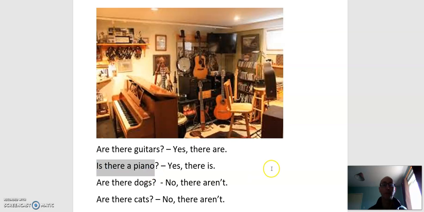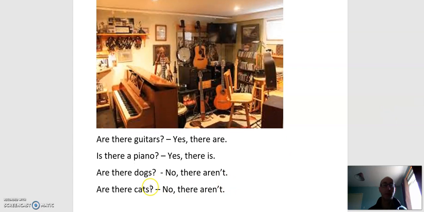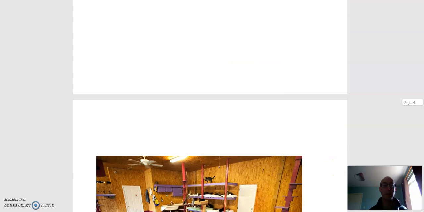Is there a piano? You can see it here. Yes, there is. Is there because it's 1. Are there dogs? No, there aren't. Are there cats? No, there aren't. Again, because we're talking about dogs or cats, we need are there. Let's do some practice.